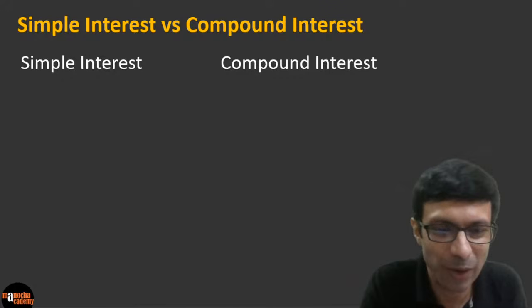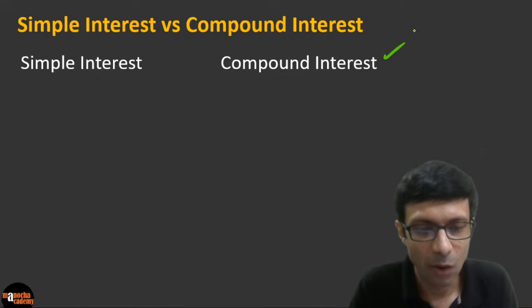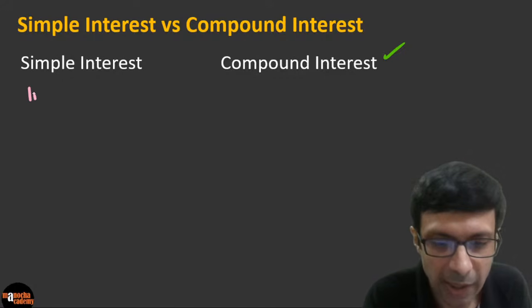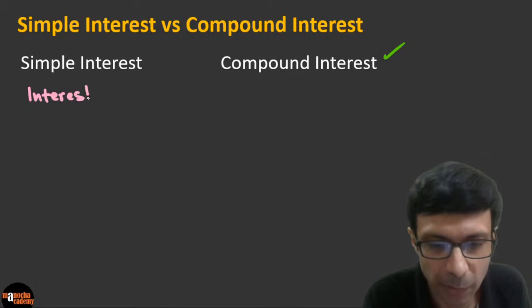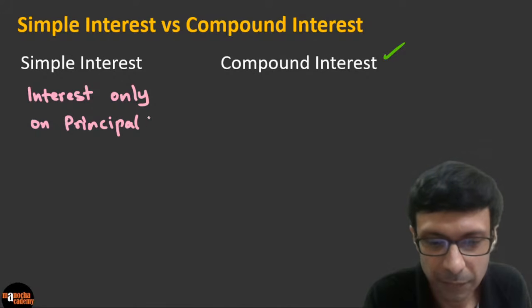Awesome, guys. You guys are right. Compound interest is better. Why? Let's understand why. What is the key concept here? Because in simple interest, you're getting interest only on the principal. Interest only on the principal amount. Principal means the money, right? Not your school principal. So it is only on the principal, P.